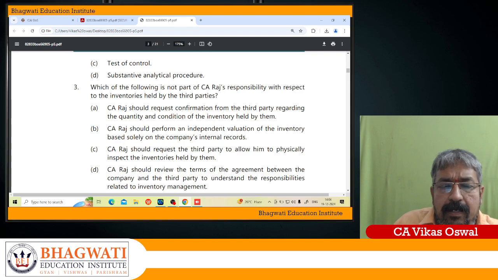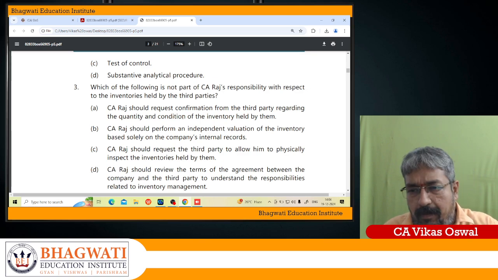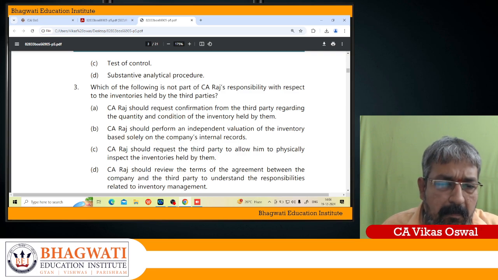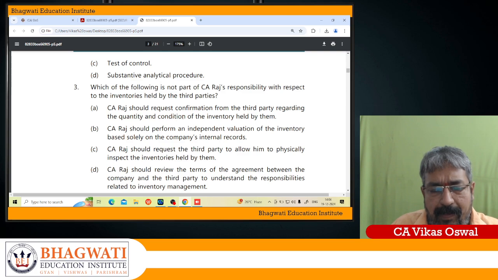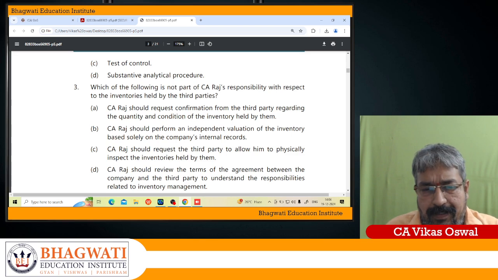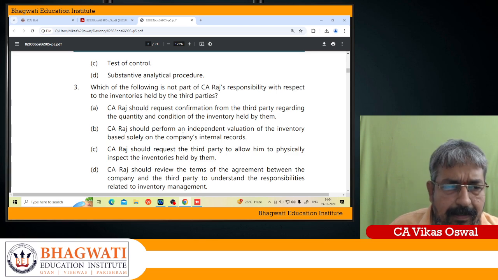And D, CA Raj should review the terms of agreement between the company and the third party to understand the responsibilities related to inventory management. So this also can be done. So here B is a little incompatible. Otherwise A, C, D, they are going as per SA 501. That is why we go for option B, which is not a part of Raj's responsibility. That's the thing here.